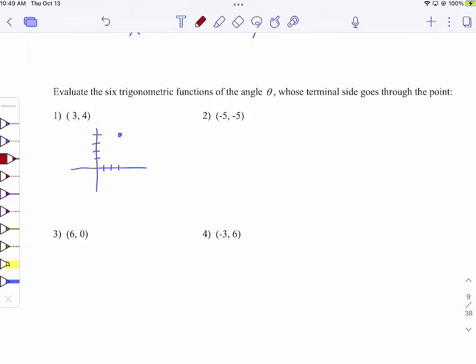You have to draw a triangle here. And when you draw the triangle, this is the biggest, most important piece of advice the whole day: you have to draw it the same way as everybody else. You don't want to draw it the wrong way, because it could lead to mistakes. So let's talk about some wrong ways to draw this triangle. Some people are going to draw a triangle like this. Do you see that? That doesn't even hit the point, so that's a wrong way to draw it. People are just connecting, like here's 3, here's 4, boom, triangle. That's a mistake. The r is like this, so you would draw that first.